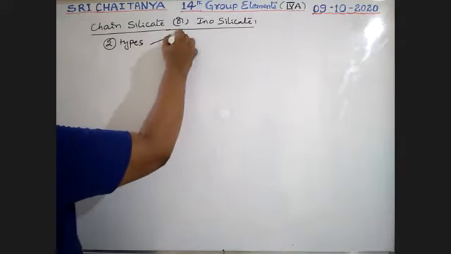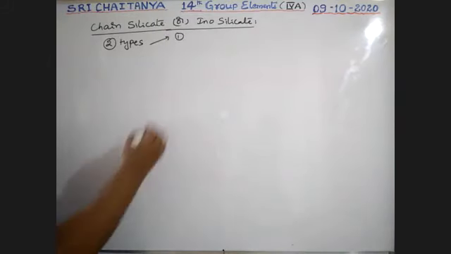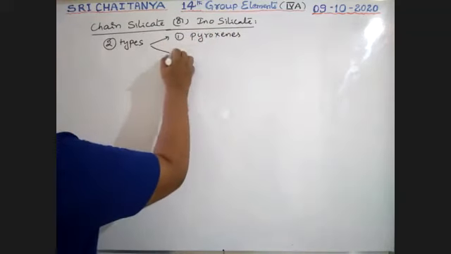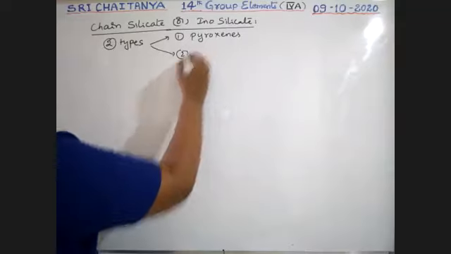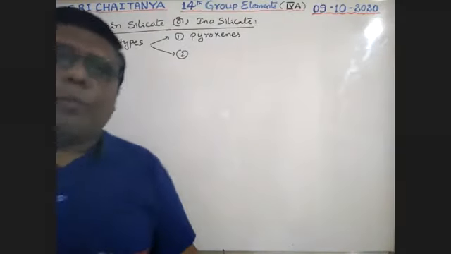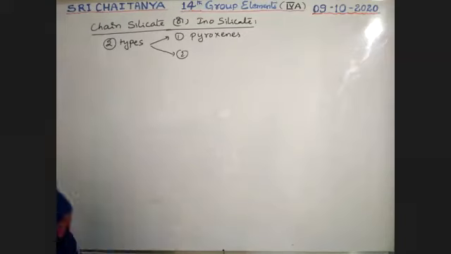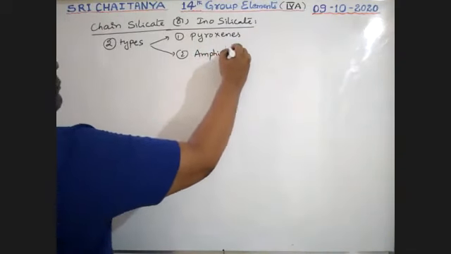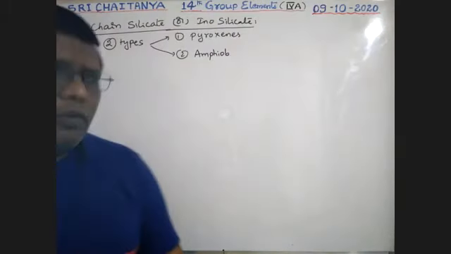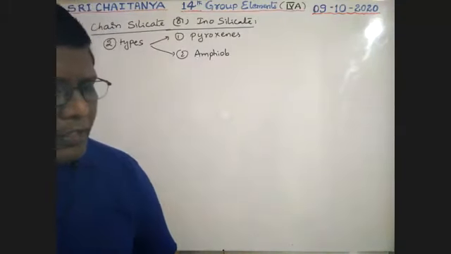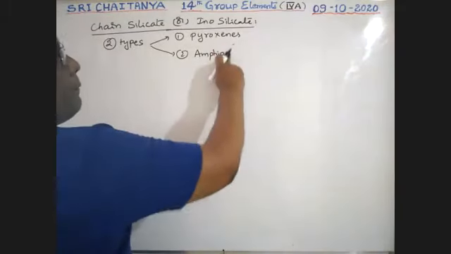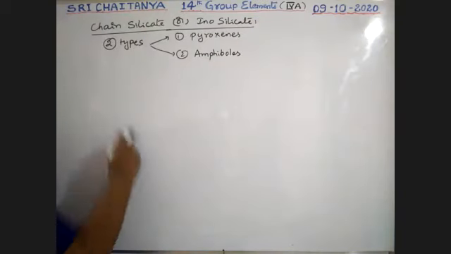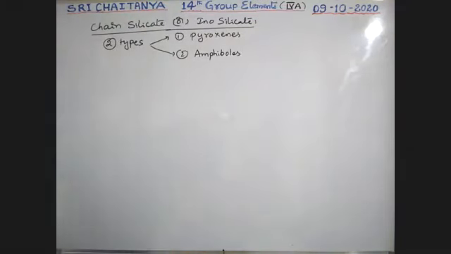One is pyroxenes, and the second one is amphiboles. So 2 types: pyroxenes and amphiboles.